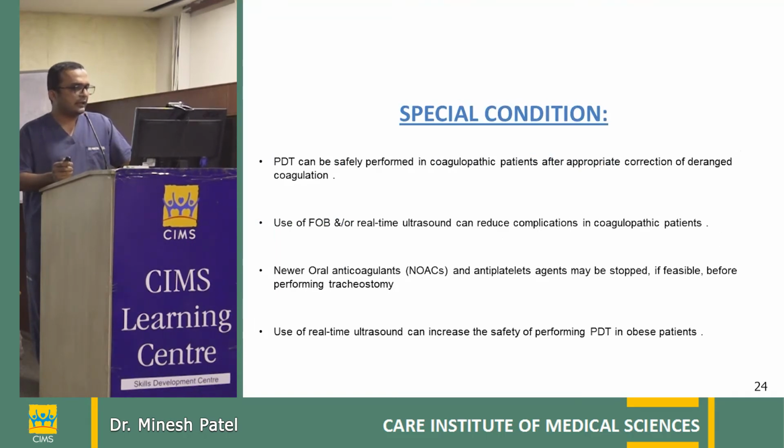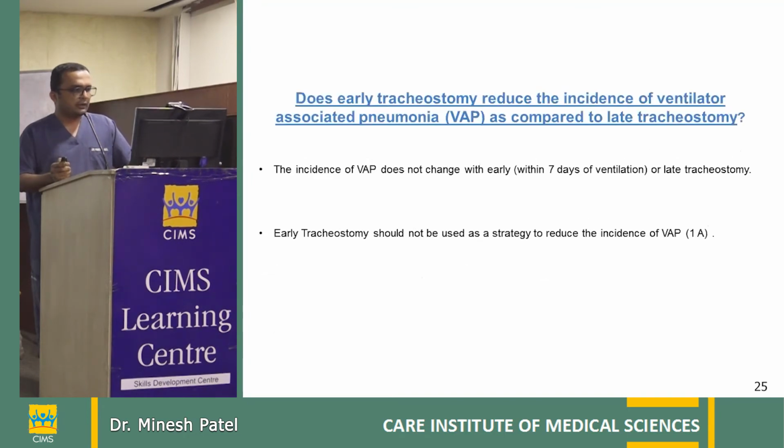Coagulopathy, NOACs and antiplatelets, especially clopidogrel, have to be stopped before doing the tracheostomy. And we can use ultrasound or bronchoscopy, whichever is available. Now comes the study-wise part: what are the things we can achieve?